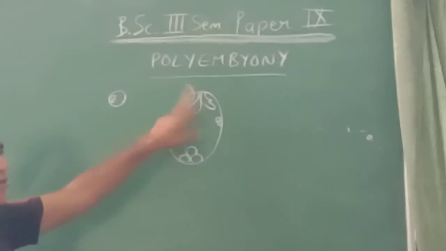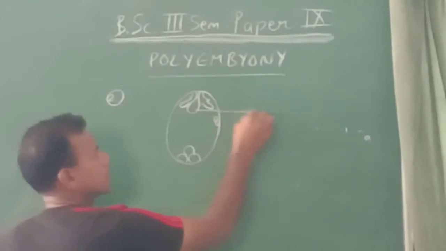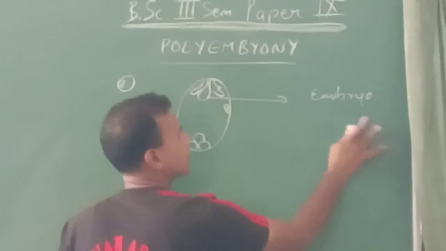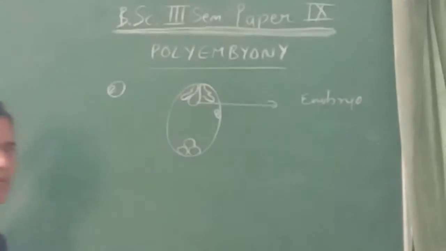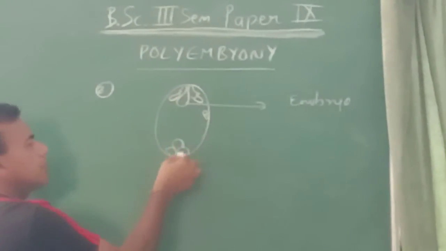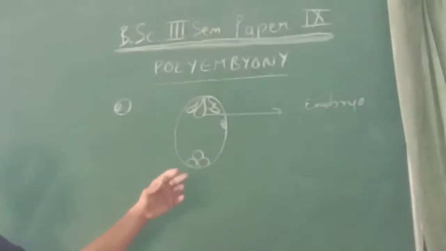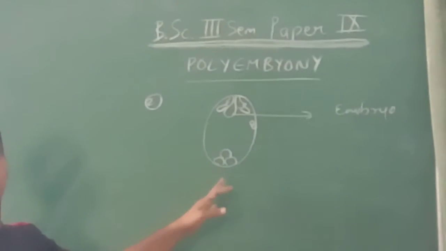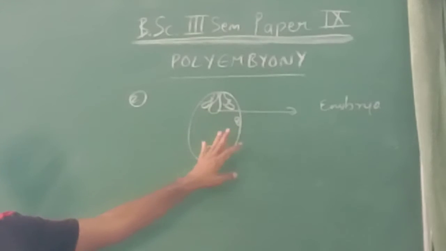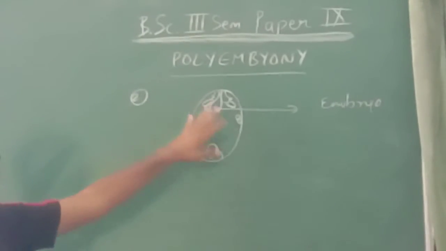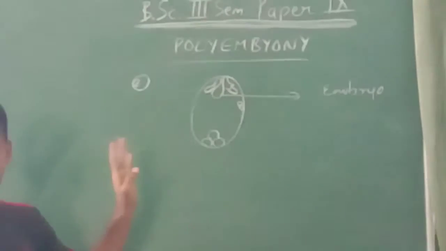So the egg, we all know very well, makes the normal embryo by fusing with sperm cell 1. Now these synergids and antipodals, which usually degenerate before or after the entry of the pollen tube, may also participate in embryo formation. So here we will cover this aspect of polyembryony.